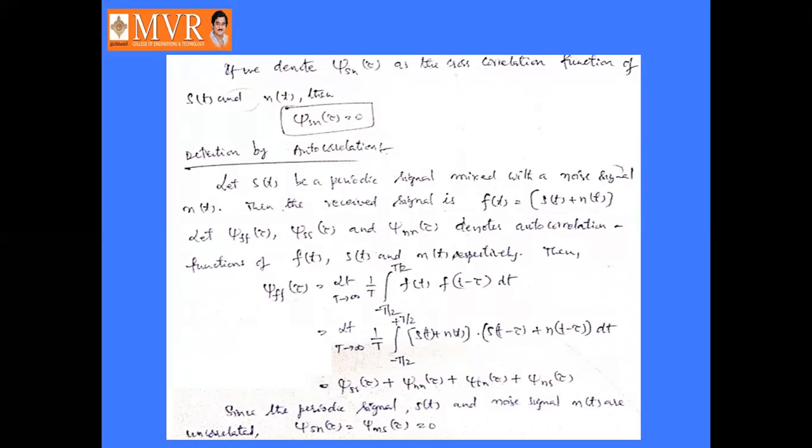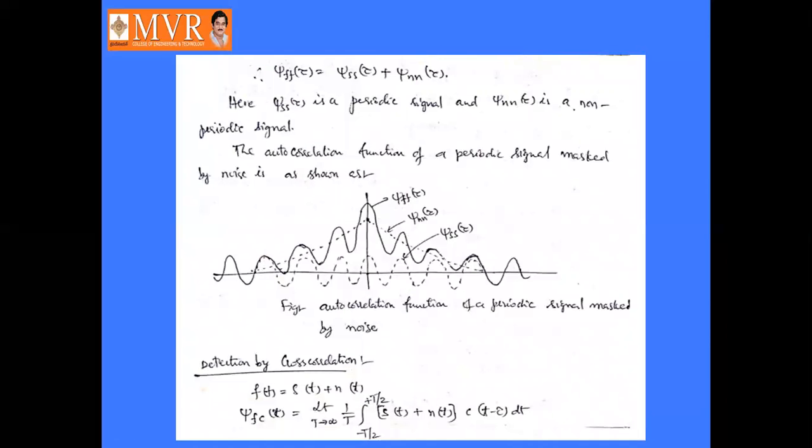By multiplying these two functions, we get the resultant function as JSS of tau plus JNN of tau plus JSN of tau plus JNS of tau. Here JSN of tau and JNS of tau are both uncorrelated, so both are equal to 0. So this expression becomes JFF of tau is equal to JSS of tau plus JNN of tau.